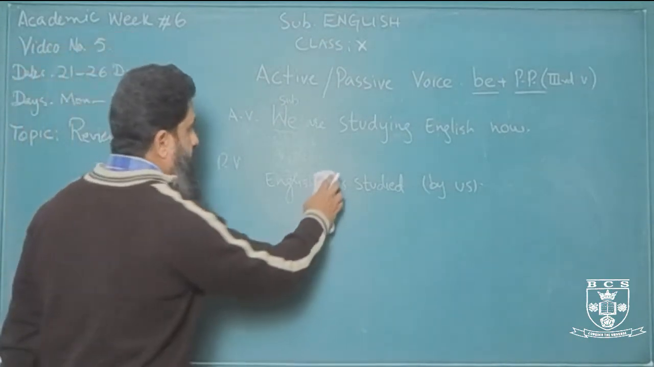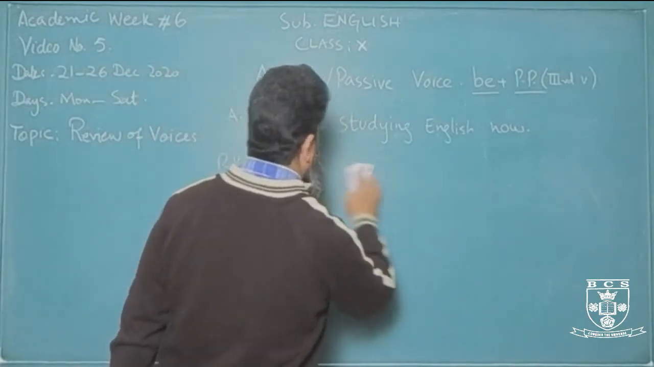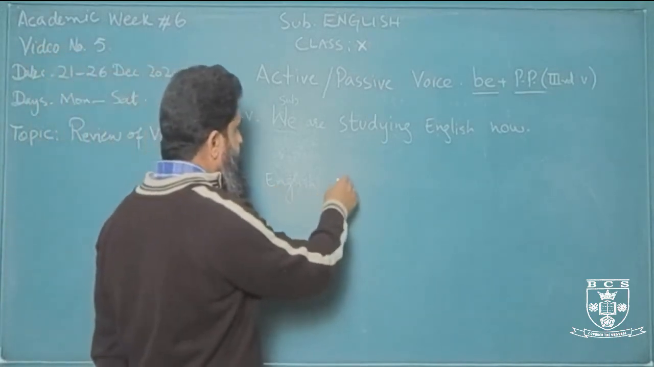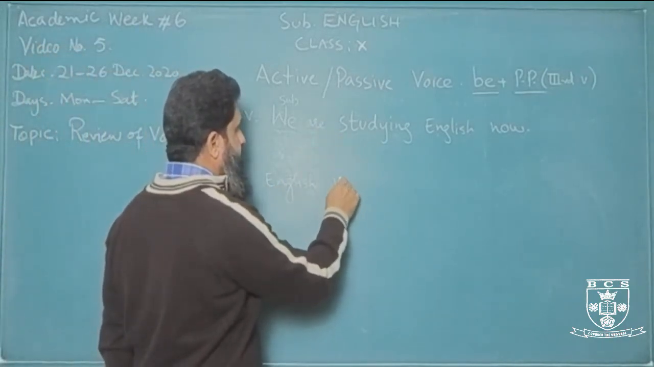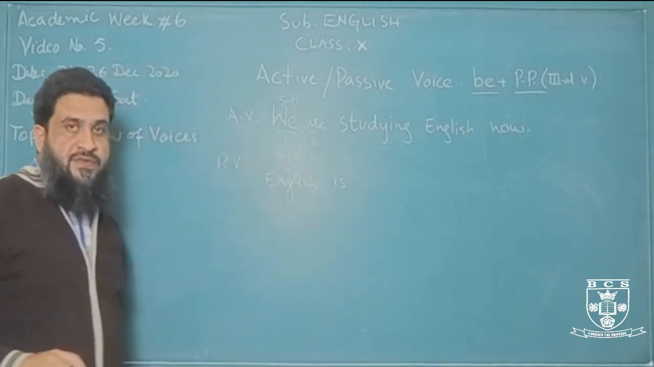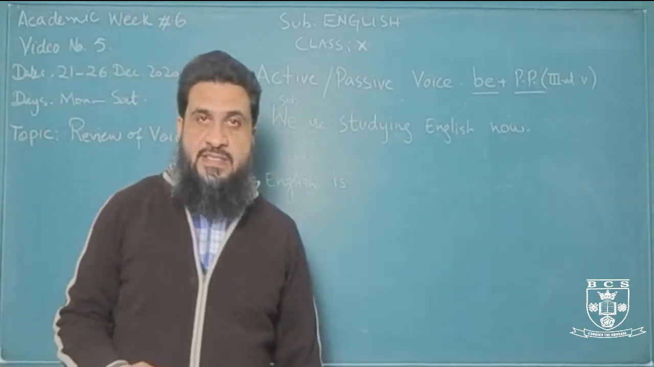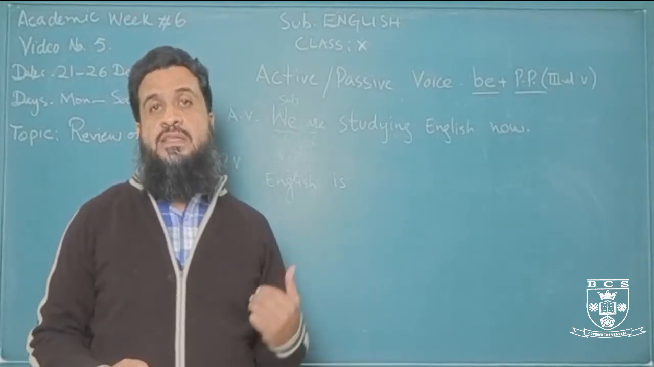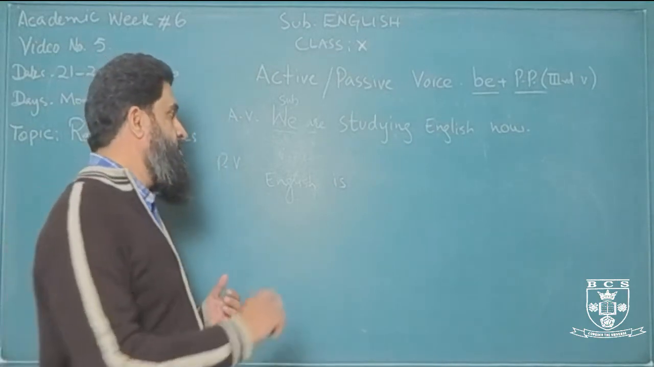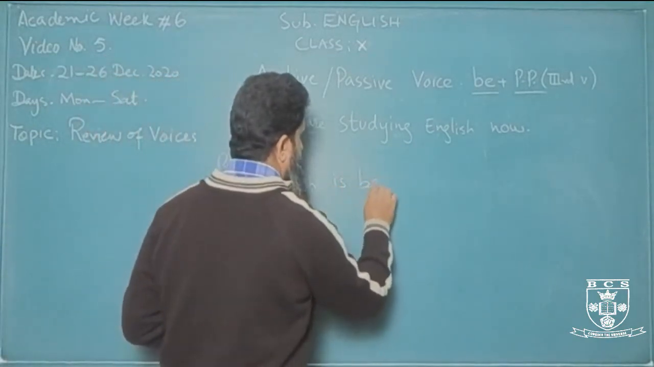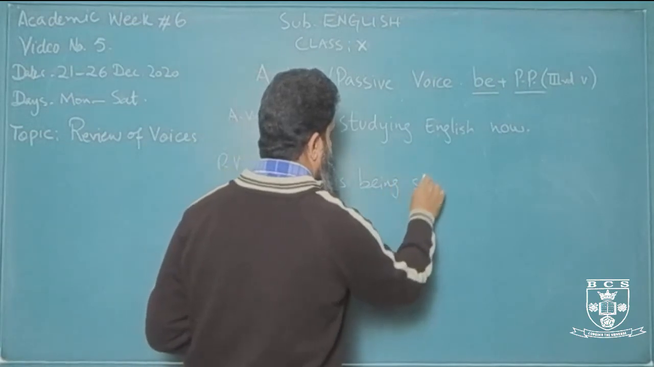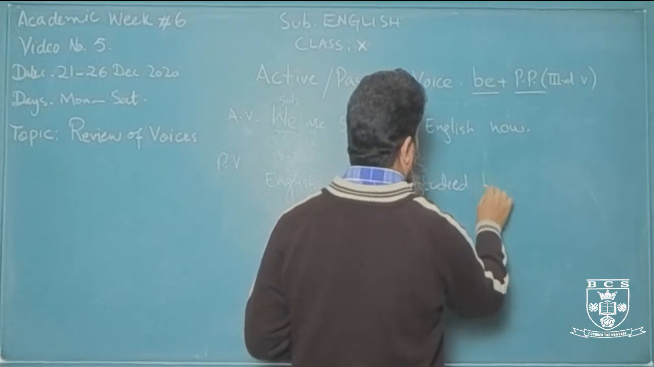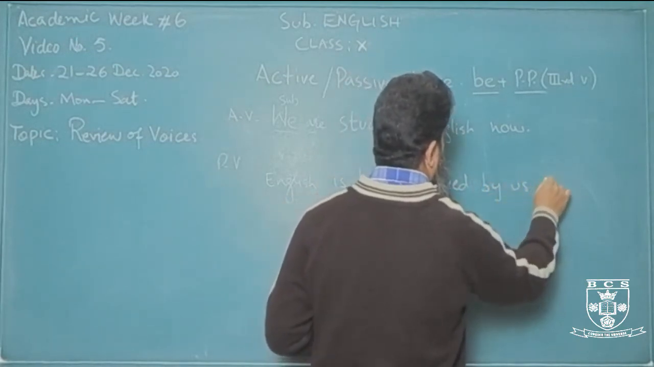So, how will we change it into passive? For the passive verb, English again is singular, so in the present we'll use is. And for continuous, if you remember, in continuous passive we use is-am-are plus being plus the past participle form of the verb. So you say English is being studied by us now. All right?